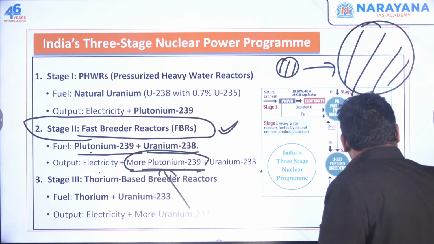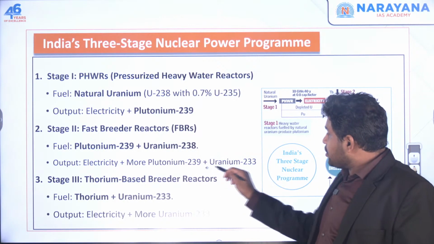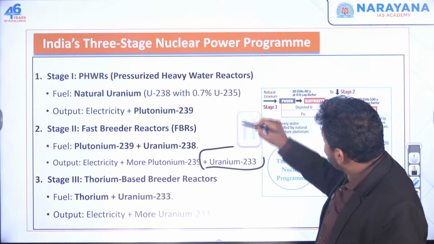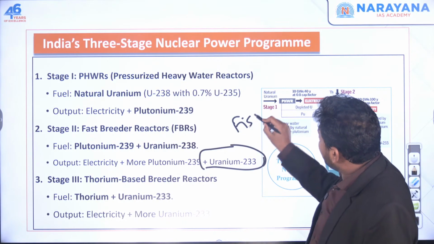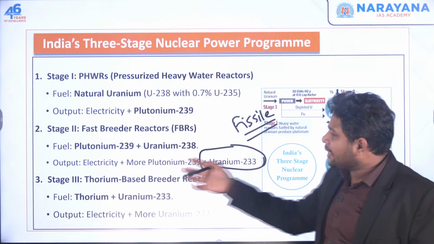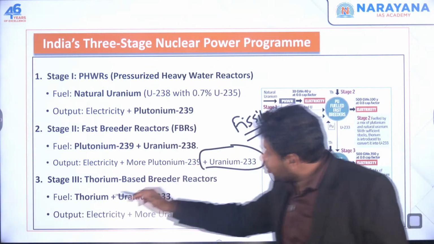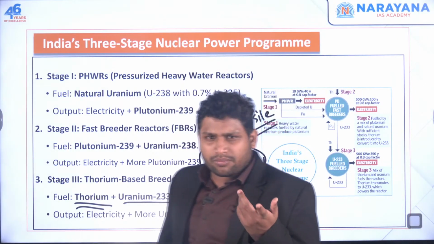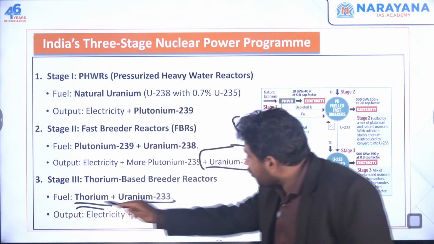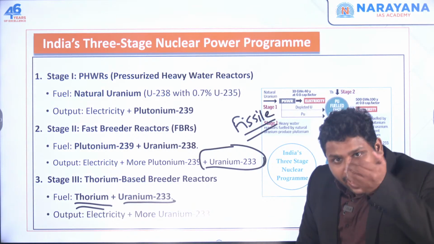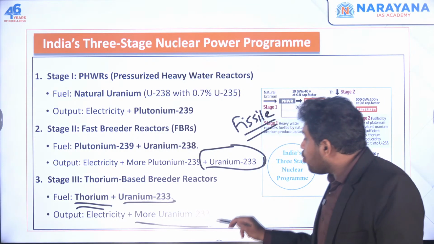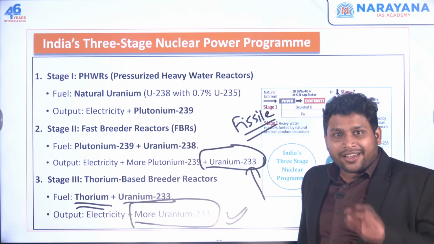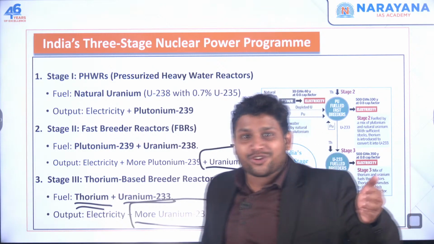Then when we complete this second stage, this product, uranium-233, is also a fissile material. Again, it's not in much quantity, but still we are getting it, right? We'll use this and we'll react it with thorium. Thorium is useless, thorium is not fissile for us. But when you go for this reaction, at the end what you get is more uranium-233. Now you see, I said uranium-233 is a fissile material. It can go for nuclear fission.